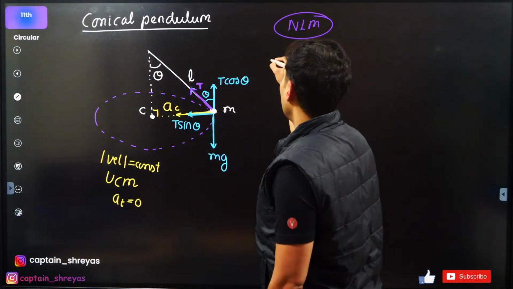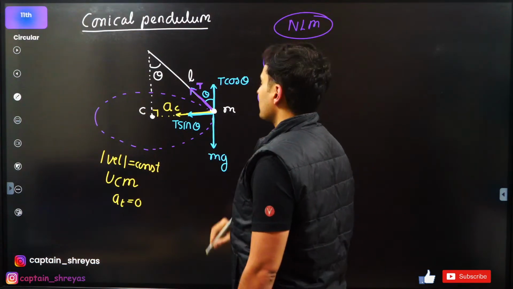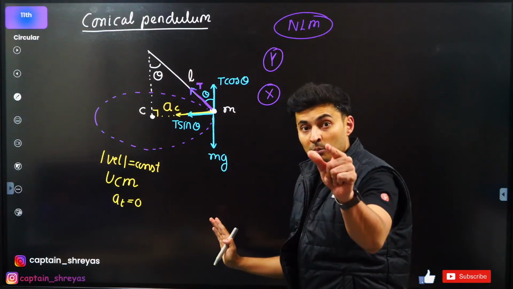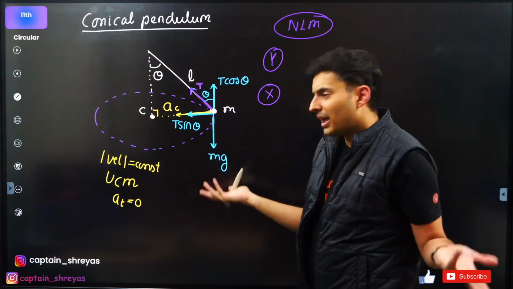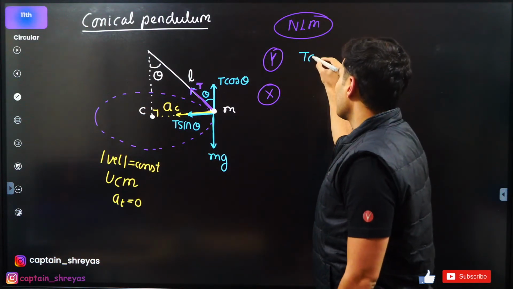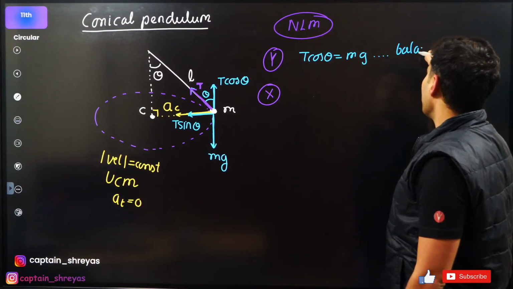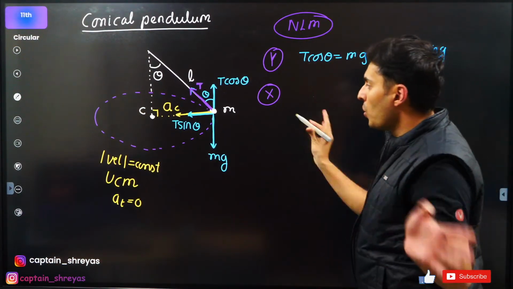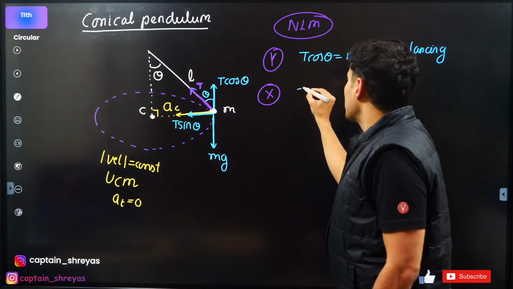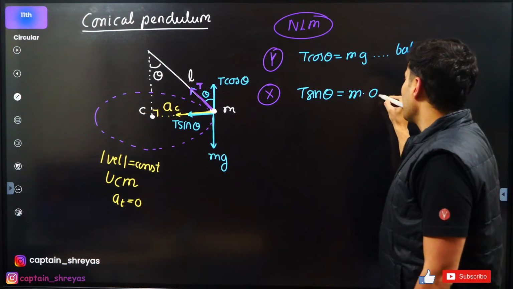First in the y-axis, and then along the x-axis. In the y-axis, in the vertical direction, there is no acceleration, but there are two forces. So what will they do? Cancel. Obviously the mass is neither going up nor going down, so they have to balance each other. So T cos theta will be balancing mg. Then along the horizontal, force is mass into acceleration. The force is nothing but T sin theta, so T sin theta is equal to mass into centripetal acceleration.